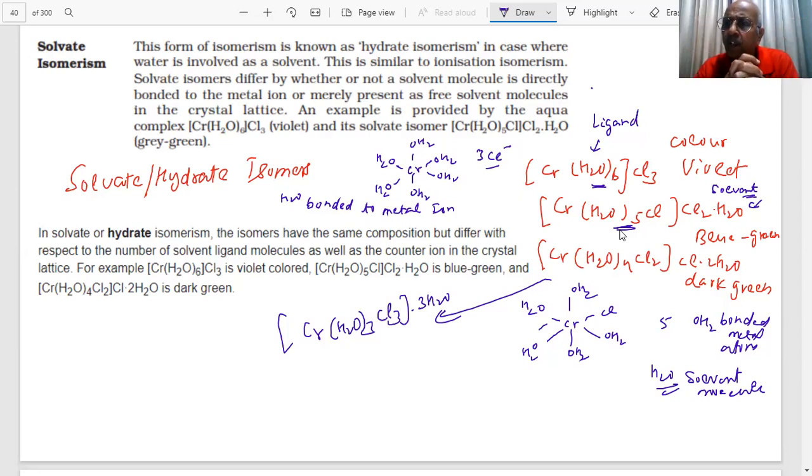Then I told you solvate or hydrate, when water molecules can be bonded to the metal or they can go back to the solvent, students. And further, ionization isomers means that on ionization different ions are produced. That means the counter ion outside the coordination sphere can become a ligand, student, and displace the ligand. So this is all about isomerism. This ends the topic of isomerism in coordination compounds.